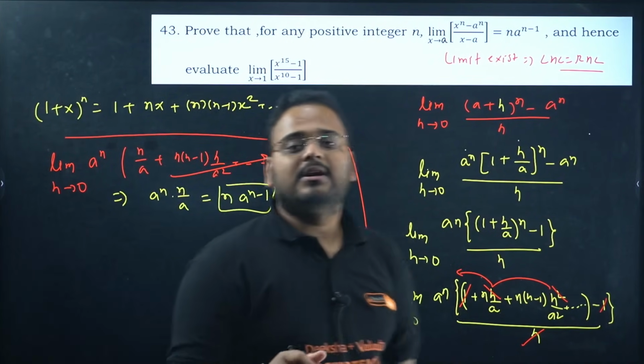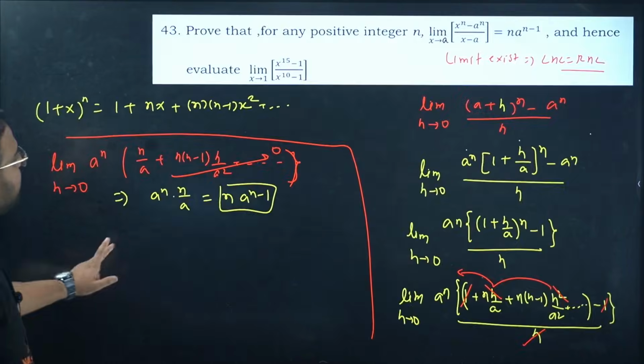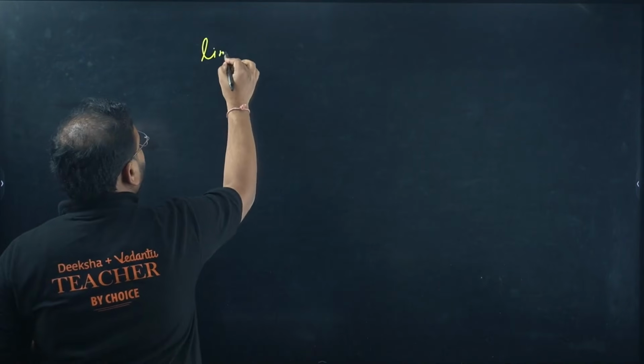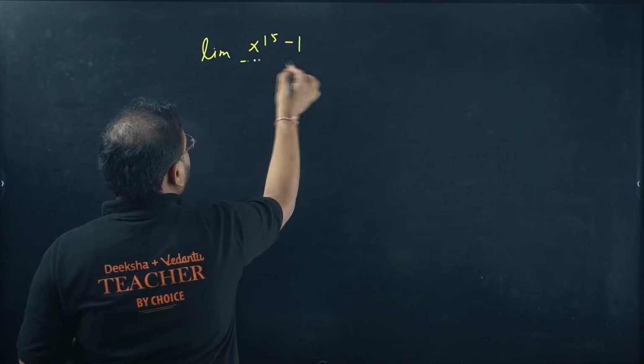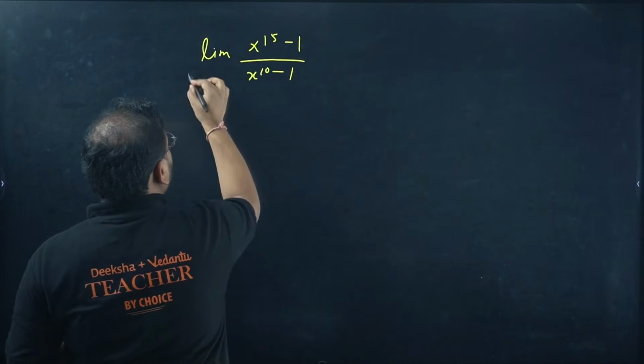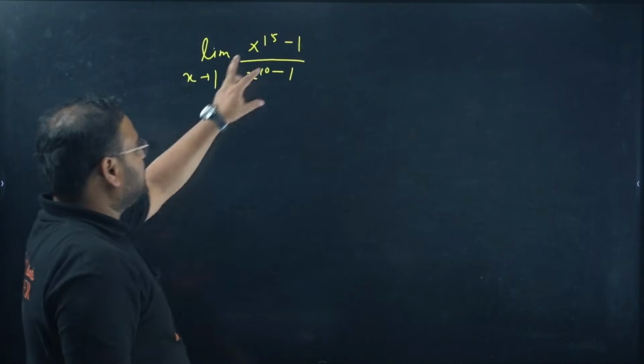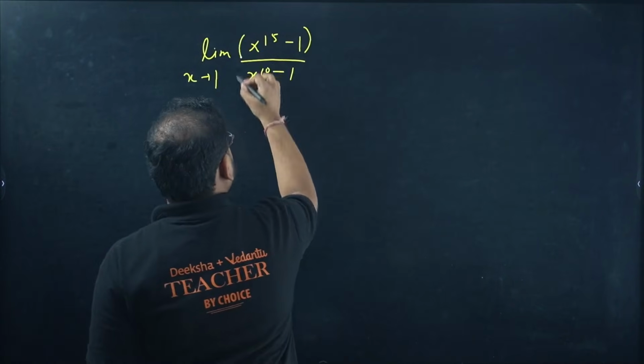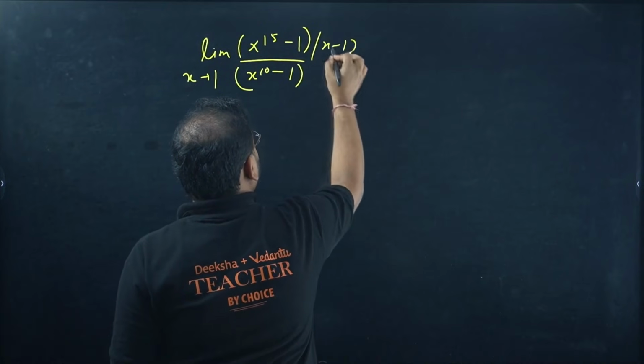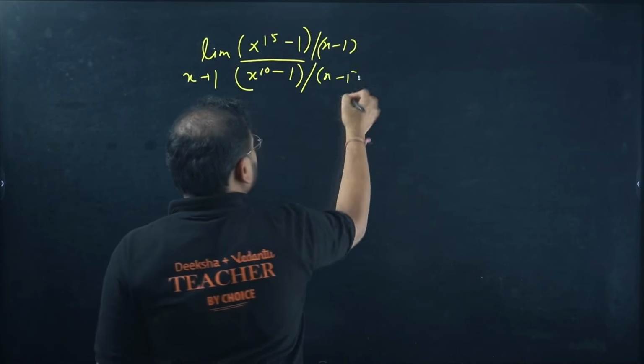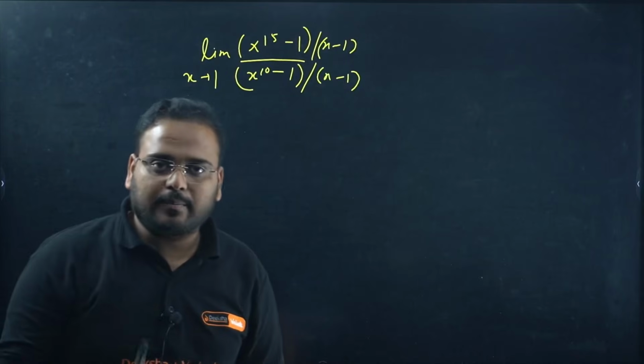Second part answer will be what? Simply writing this result. We have limit x power 15 minus 1 by x power 10 minus 1 when x tends to 1, right? Simply divide both of these expressions by x minus 1. I'm dividing both the numerator and denominator by x minus 1.